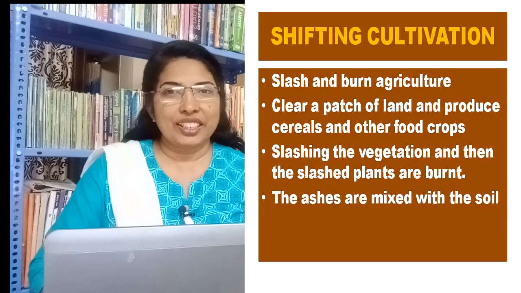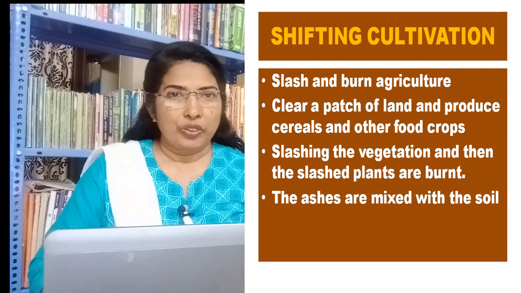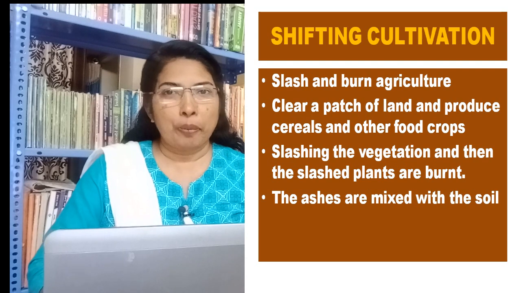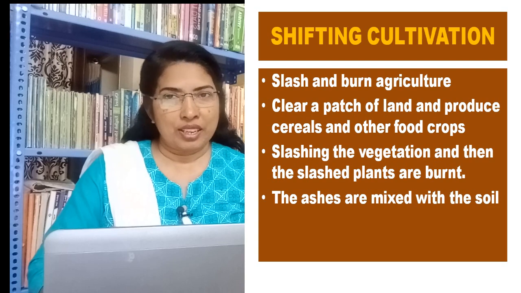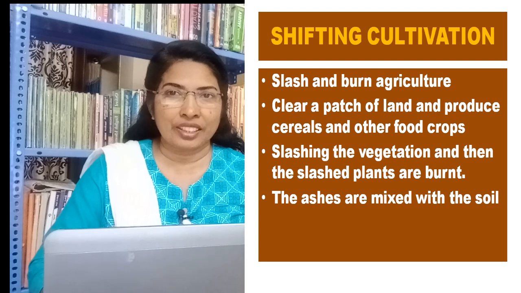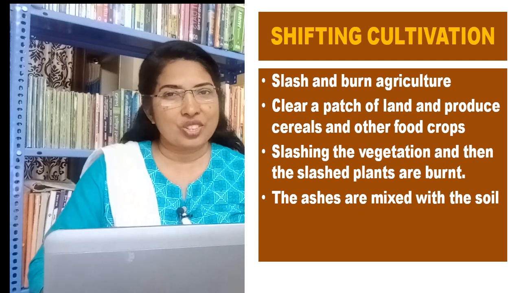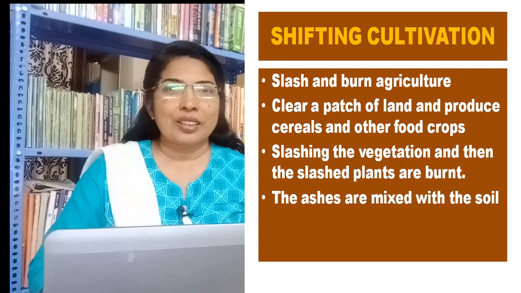Shifting cultivation. It is a slash and burn agriculture. Farmers clear a patch of land and produce cereals and other food crops to sustain their families. A patch of land is cleared by slashing the vegetation and then the slashed plants are burnt. So shifting cultivation is also known as slash and burn agriculture.